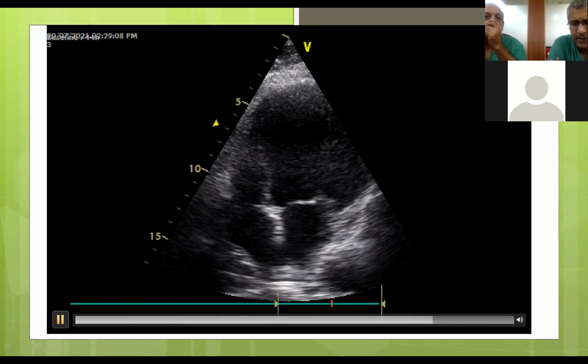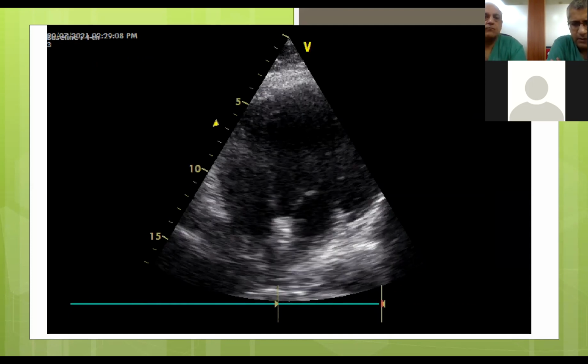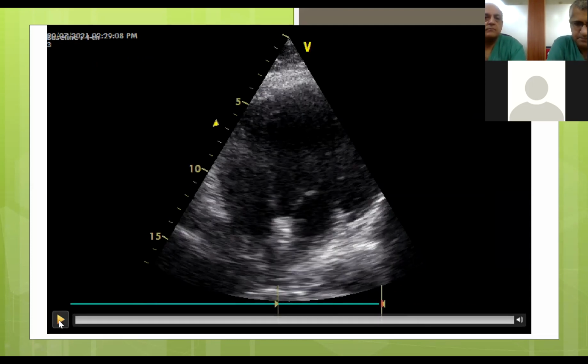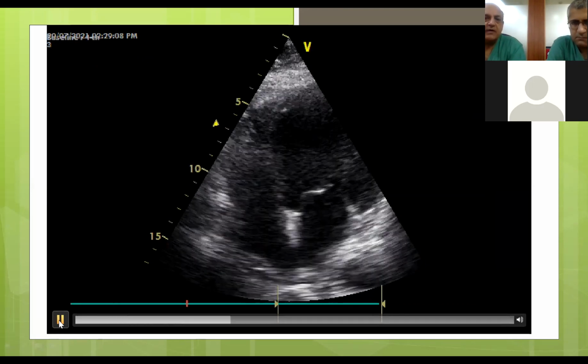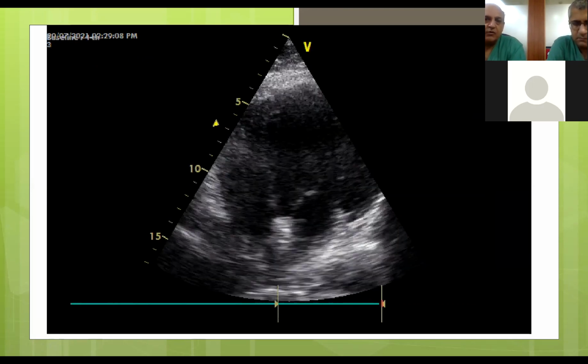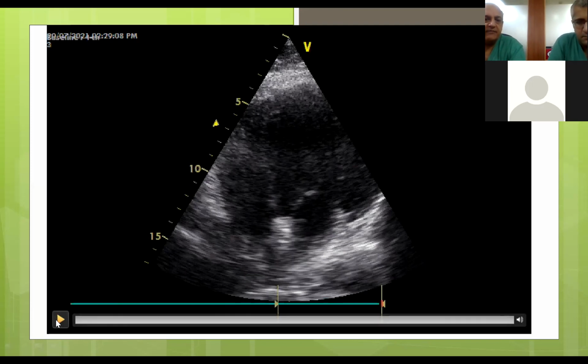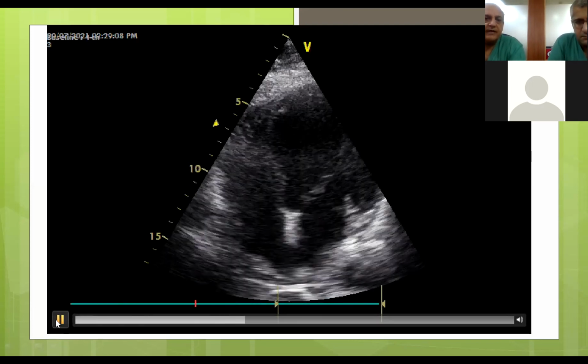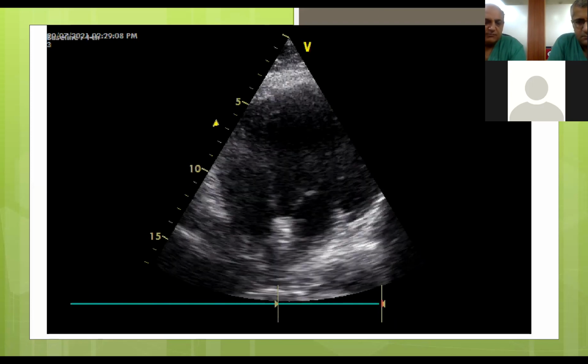These are various views, apical 4-chamber view. This is showing severe hypokinesia of the anterior wall, as well as an almost akinetic septum, a dilated LV, and an EF of around 20 to 25%. So let's stop at this stage, and let's invite any discussion points.